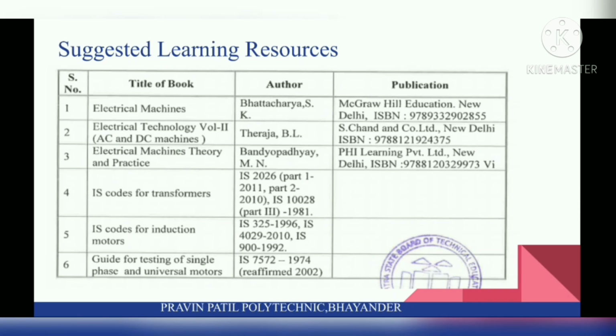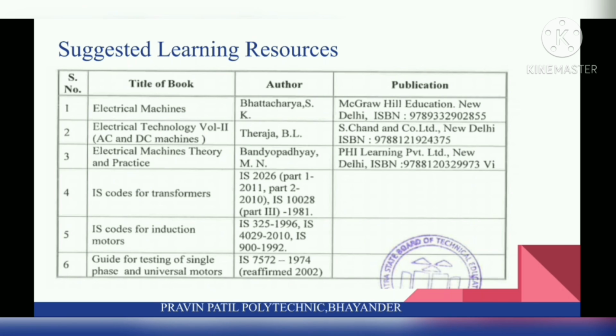Suggested learning resources. So these are the reference books for this subject. In this, first one is Electrical Machines, author is Bhattacharya S.K., publication McGraw-Hill Education. Second book is Electrical Technology Volume 2, AC and DC Machines, author is Theraja B.L., publication S. Chand. Third book is Electrical Machines Theory and Practice, author is Bandyopadhyay M.N., and publication PHI Learning Pvt Limited.